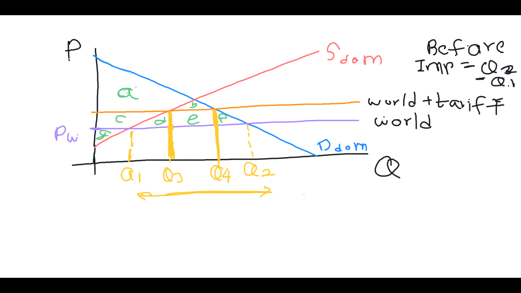Now, what we can see here is imports would be just between this range. You can see the arrow earlier, it was Q2 minus Q1. Now imports are Q4 minus Q3. Q in the sense is quantity. Quantity कितने में रहेगा? 10,000 में रहेगा, लाख में रहेगा, 1 लाख आईफोन, 2 लाख आईफोन ऐसे. Assume Q1 is 1 lakh, Q3 is 2 lakh, Q4 is 3 lakh, Q2 is 4 lakh. So पहले 4 lakh minus 1 lakh, 3 lakh import होते थे. अभी सिर्फ 3 lakh minus 2 lakh, 1 lakh import होते हैं.